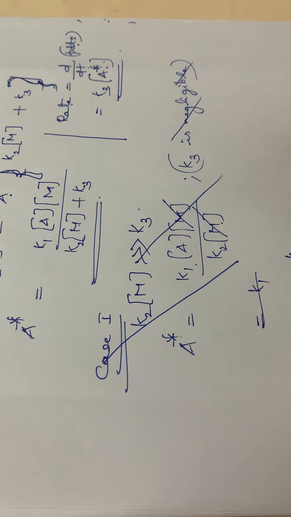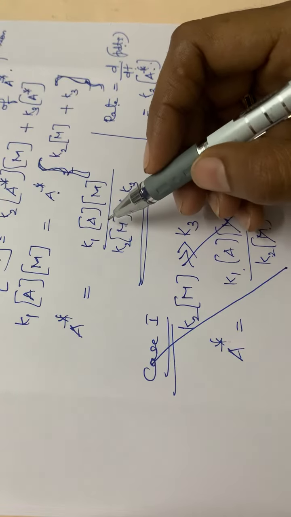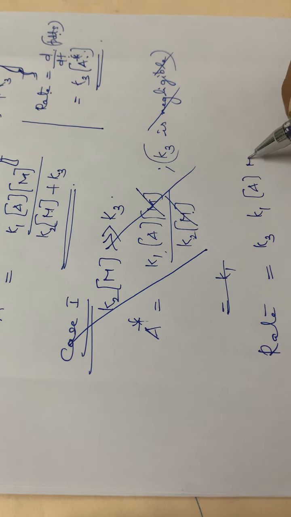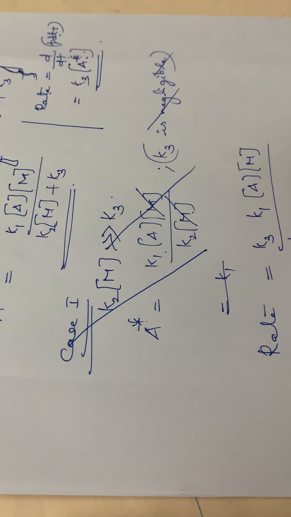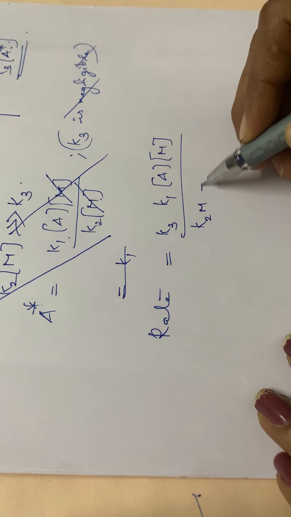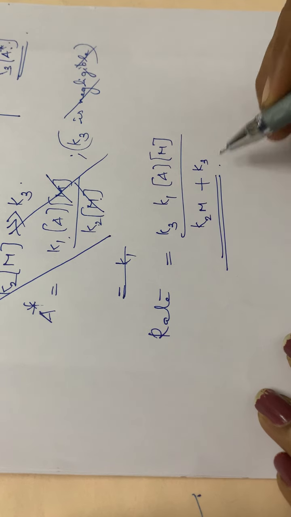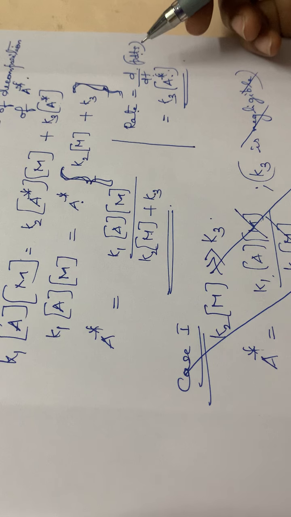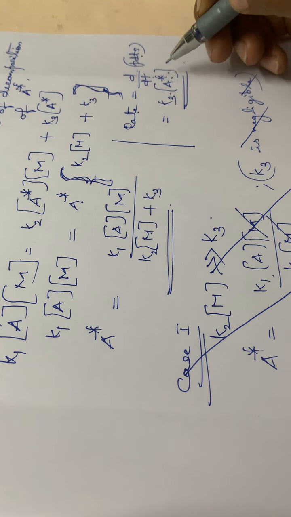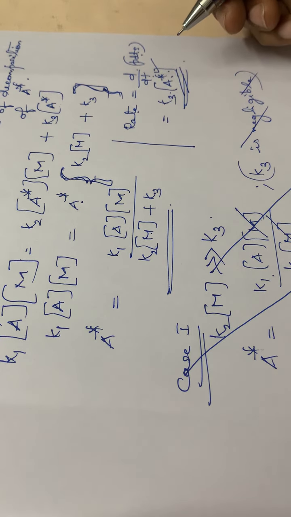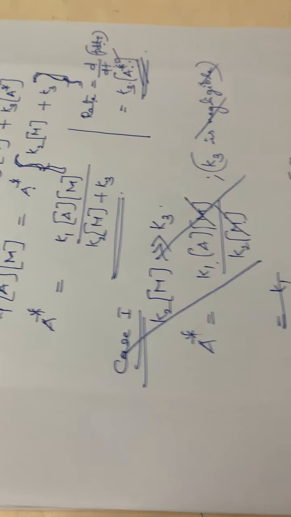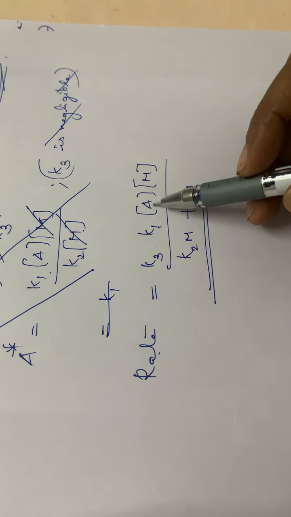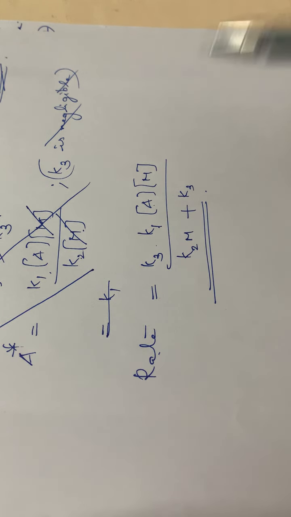What is A star? A star is equal to this value, isn't it? A star is equal to K1 into concentration of A into concentration of M divided by K2M plus K3, isn't it? So you have to substitute for the rate of that particular unimolecular reaction. Rate is equal to K3 into A star. Then you have to substitute for A star in this equation. Just put the value of A star. So we will be getting the rate like this. Rate is equal to K1 K3 into A into M divided by K2 M plus K3.